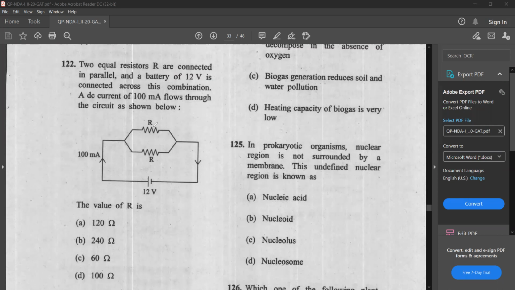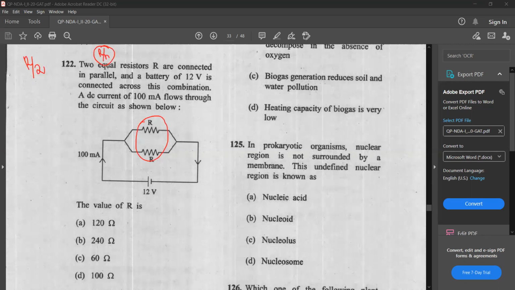So let's do it. See here, two resistors are connected in parallel. If two equal resistors are connected in parallel, what will be the effective resistance? That will be R by 2. If n equal resistors are connected in parallel, then their total resistance will be R by n.